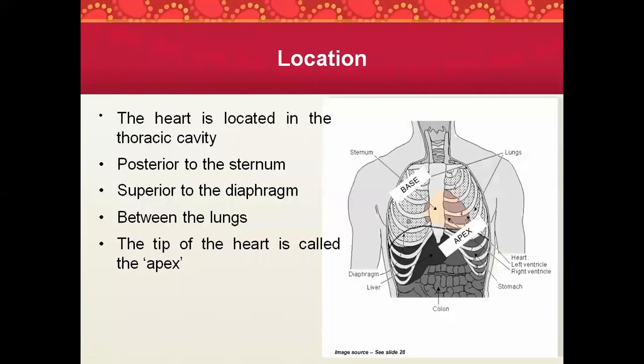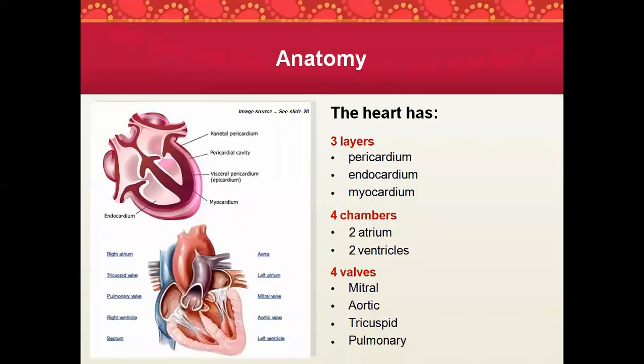Now you tell me loudly, every one of you, what are the 3 layers? Pericardium, myocardium, and endocardium. Okay, the pericardium is the outermost layer, and then endocardium is your innermost layer, and then myocardium is your middle layer.